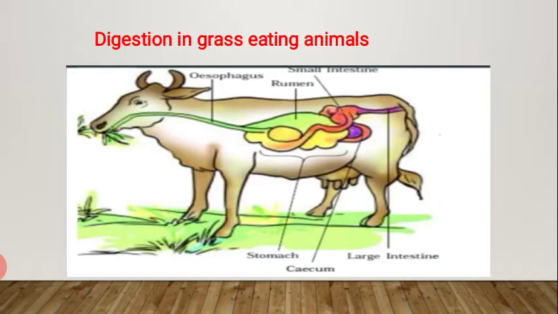Now again in the diagram, you can see there is a special part in the alimentary canal called the cecum, located between the small intestine and the large intestine. The cecum is a special part of the alimentary canal found only in grass-eating animals. It has certain bacteria which are capable of digesting a special type of carbohydrate called cellulose found in the grass. It is these bacteria that help in the digestion of cellulose, and then the digested food is passed on to the body.